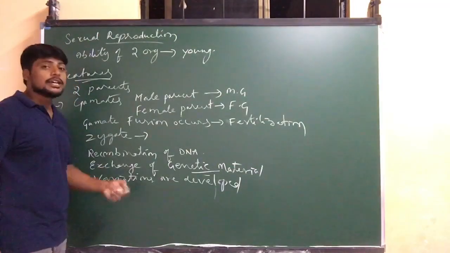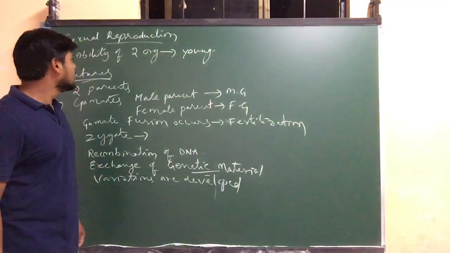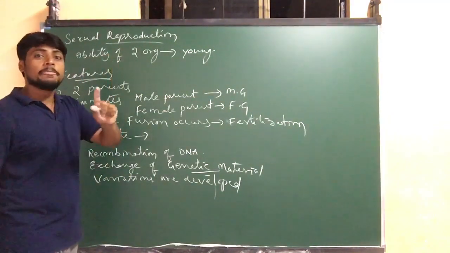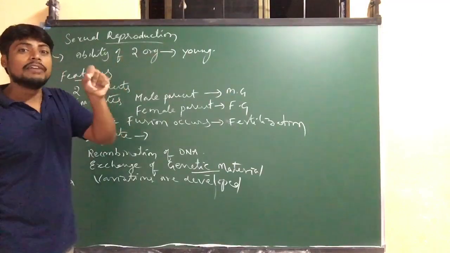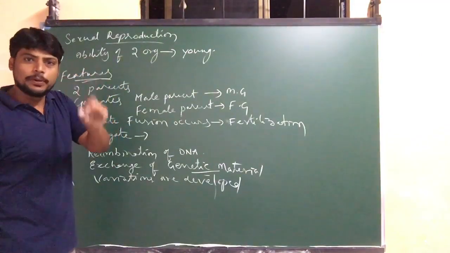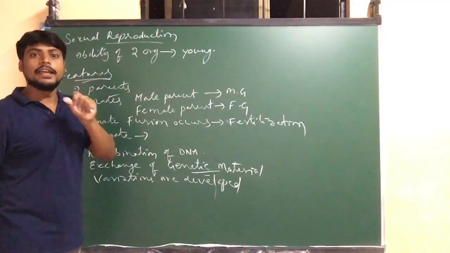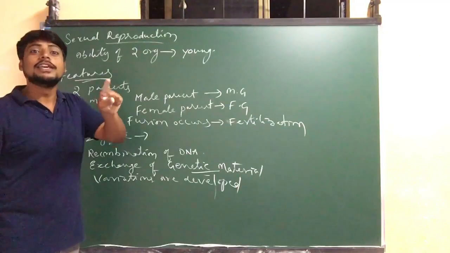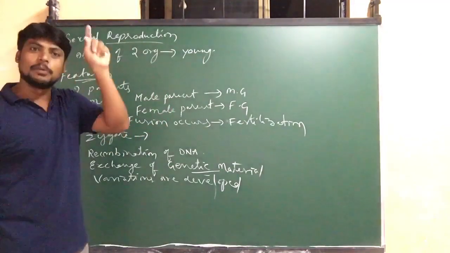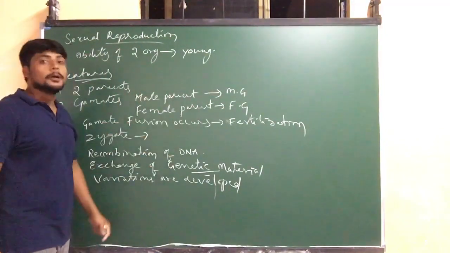So variations are possible in the sexual mode of reproduction, but in the asexual mode there is no or very little chance of variations developing. These are the very important differences between the sexual and asexual modes of reproduction.